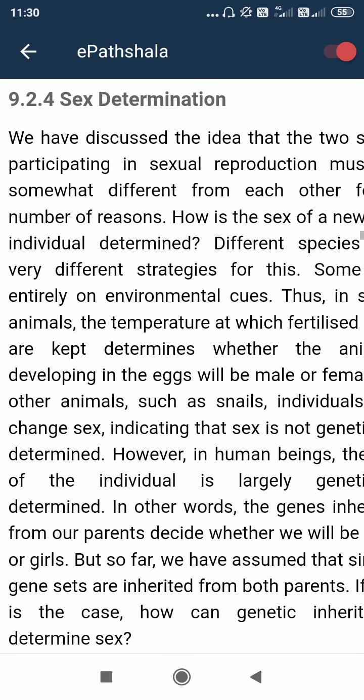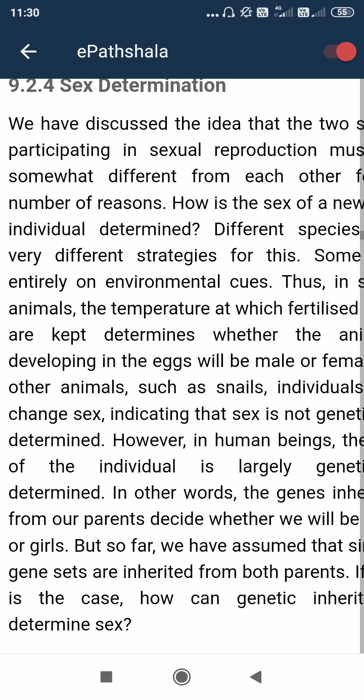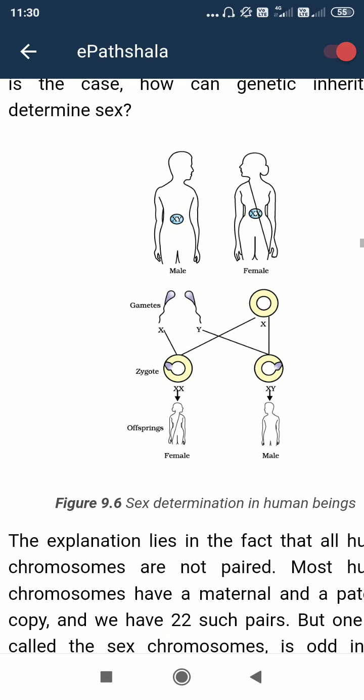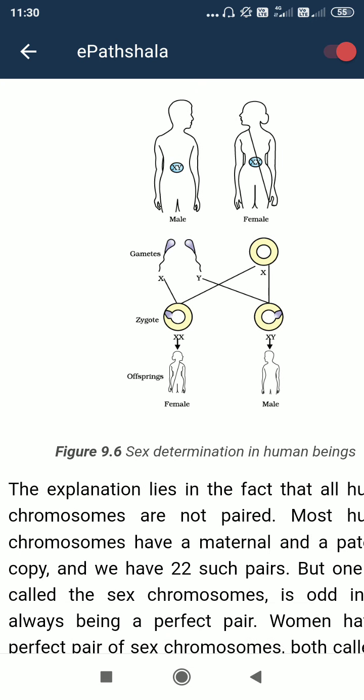So now I am coming to sex determination in human beings. In humans we have a total of 46 chromosomes, that is 23 pairs. Out of 23 pairs, 22 pairs are called autosomes, and the remaining one pair is called the sex chromosomes. Sex chromosome means two chromosomes.